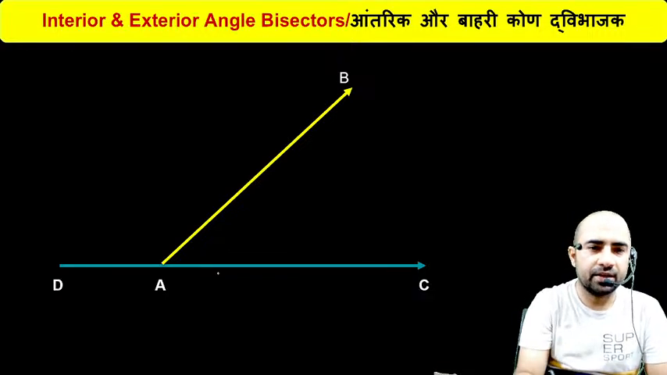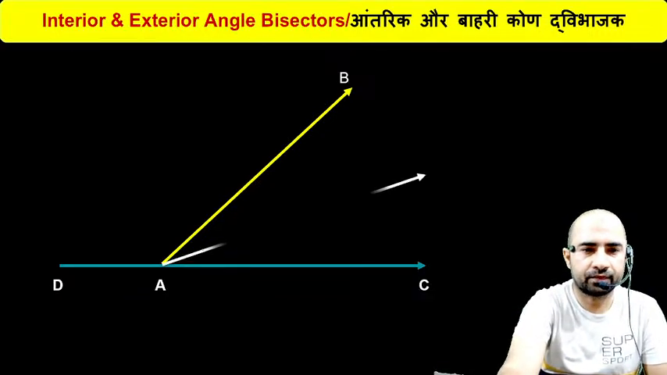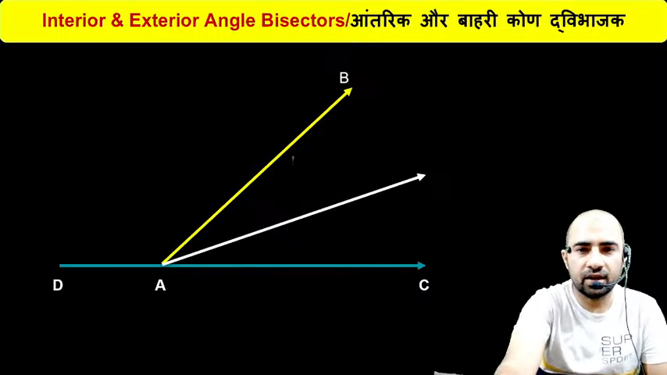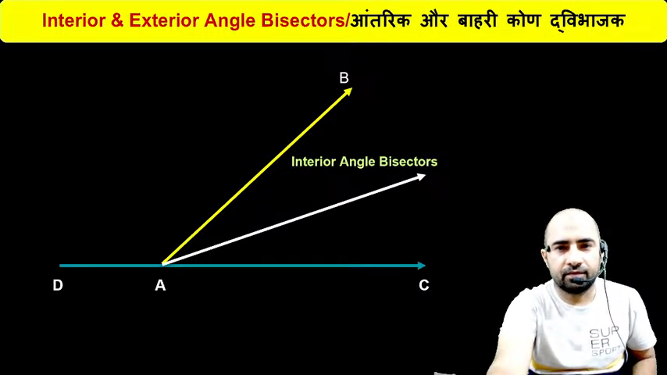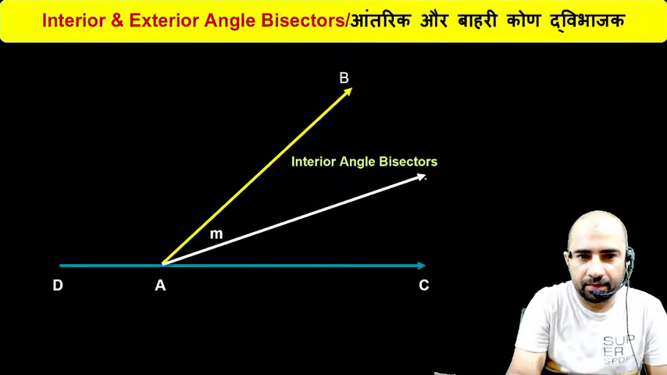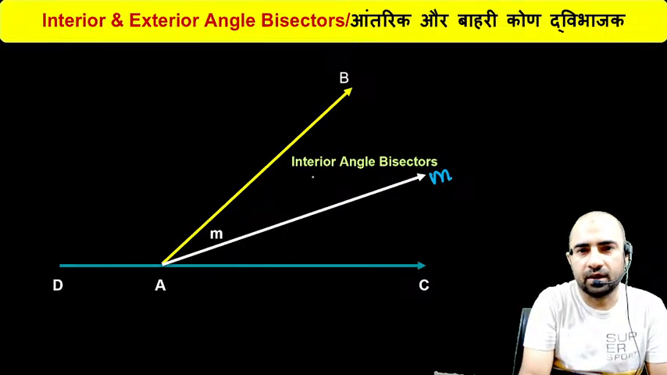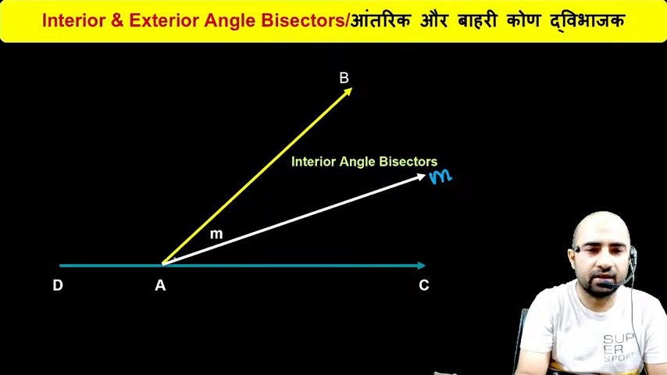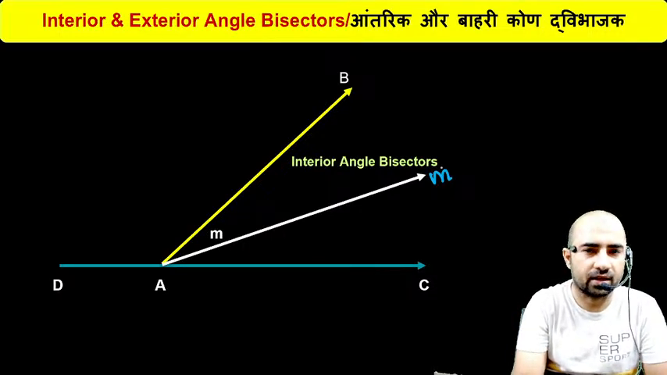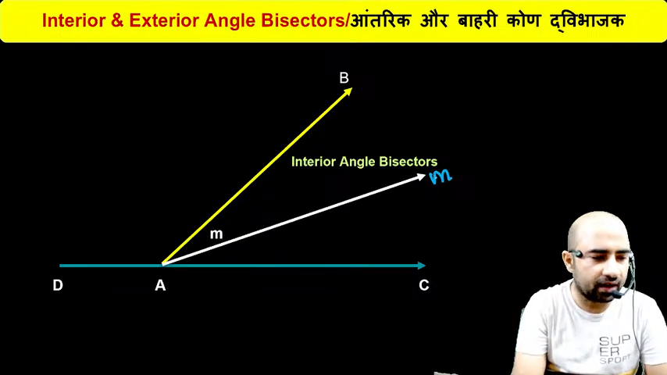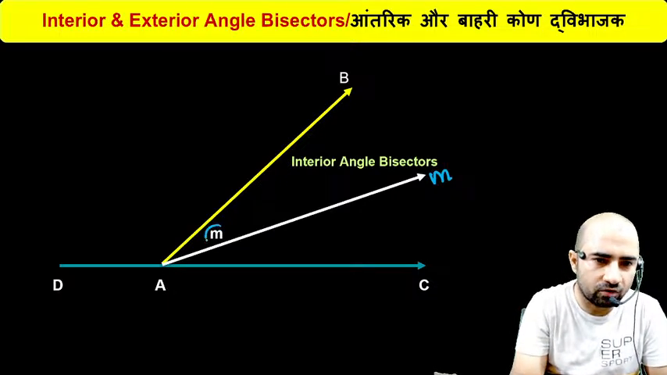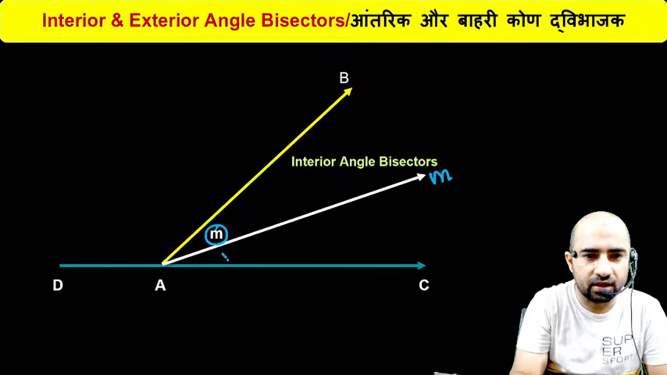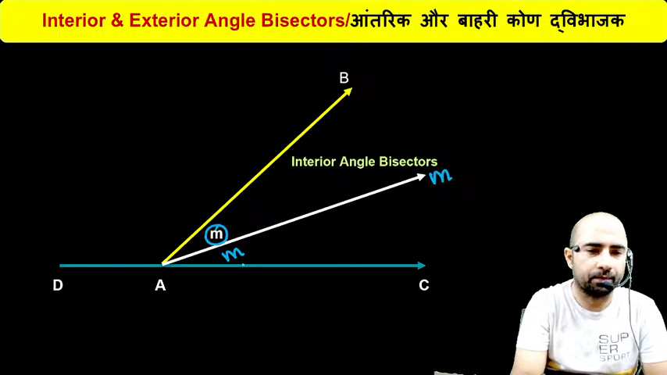So this angle BAC is an interior angle. Now this AM is the interior angle bisector, right? If this AM is an interior angle bisector, then if this angle is M, this angle will also be equal to M, right?